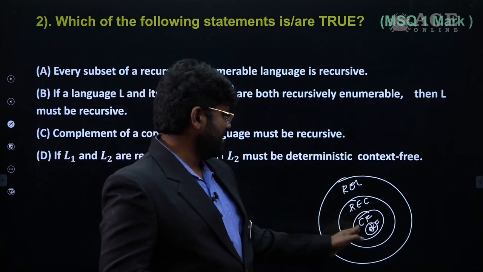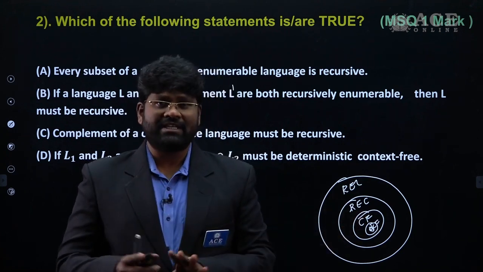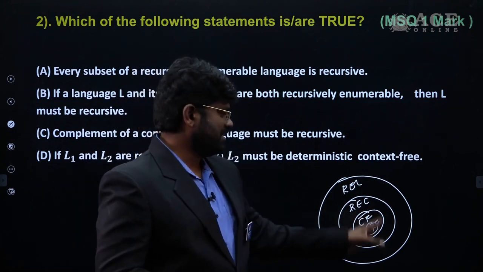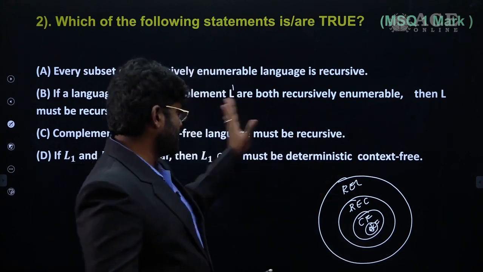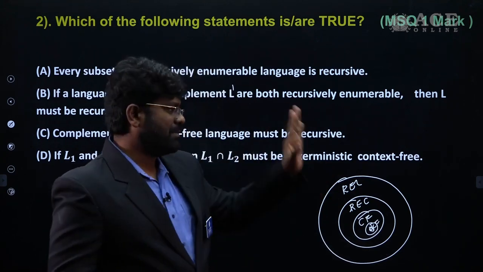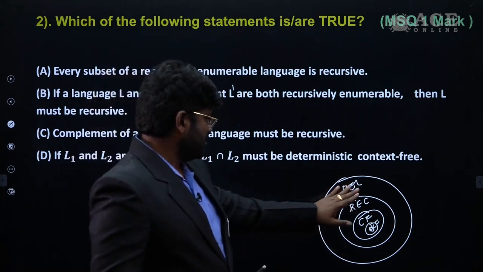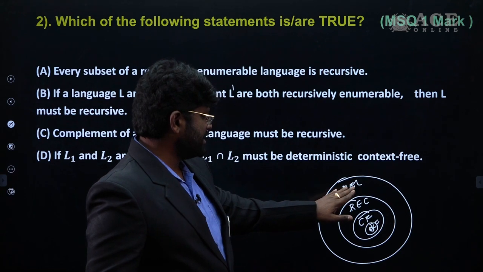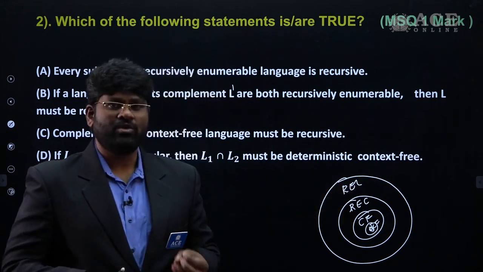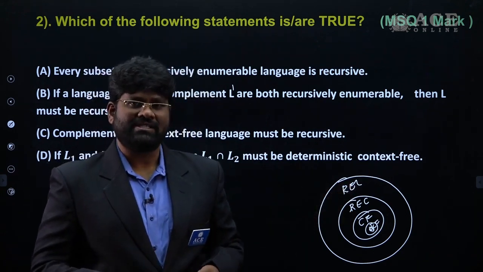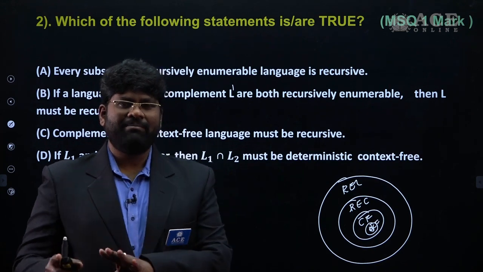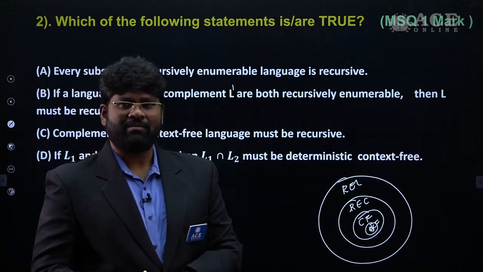I have not written in between any context sensitive languages, as they are not inserted in this box. I am just concentrating on these options, so that's the reason. So fine, when you talk about the recursively enumerable languages, they are not closed under complementation, right? So they are the basic properties we are all aware of.